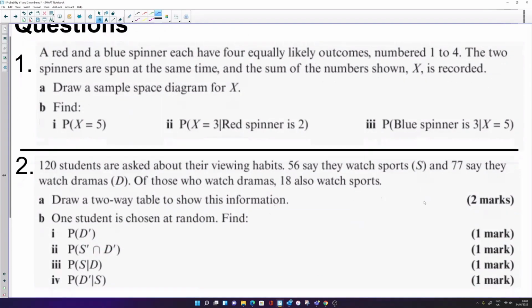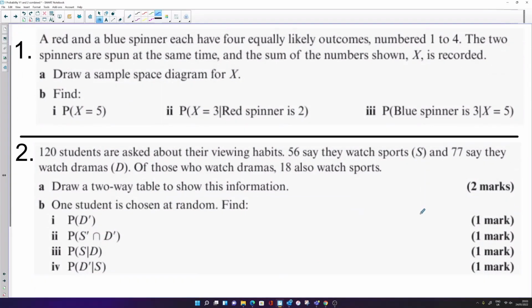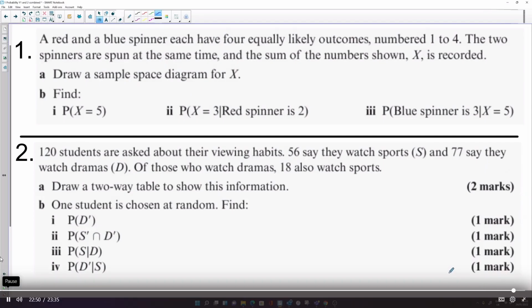Right, there's a couple of questions here that you can try. Whoever's looking at this video can just pause it to give you some time to do these questions, and then we can have a look at the answers in a moment. So you can pause the video at some point, and then I'll show you the answers. You probably need, I would say, a good 10 minutes to do these two questions. 10 maybe 12 minutes at most.